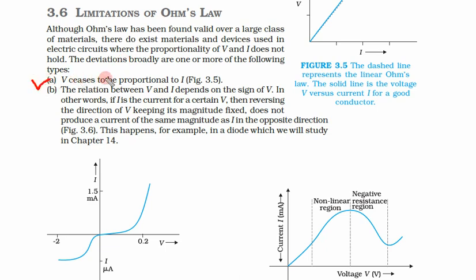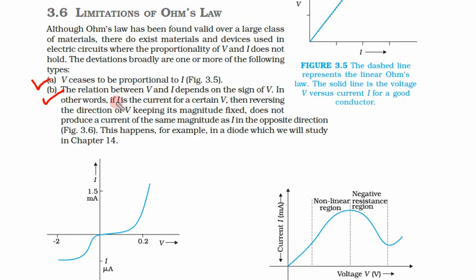So we had seen this first limitation, that even for good conductors like copper or aluminium, this V ceases to be proportional to I. That means at very high voltages this is not proportional to I. So now let us see the second case. The relation between V and I depends on the sign of V.